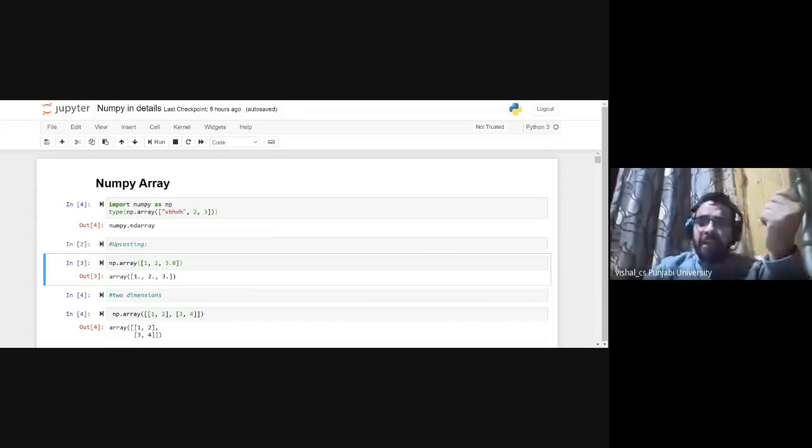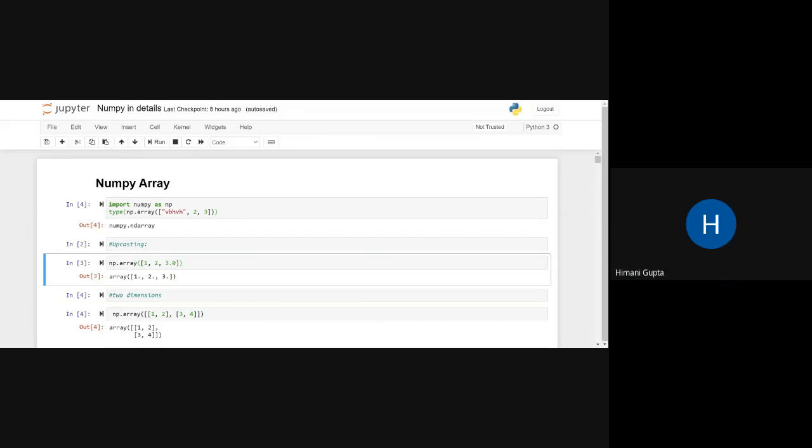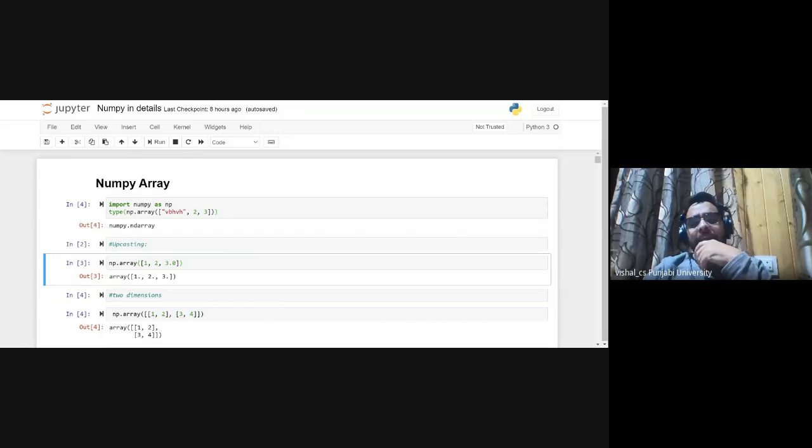Then why am I showing this? Sir, in the upper cell we are inquiring about the type of that np dot array. Okay, now it is displaying it. Tanvi Bansal, can you please tell me what I am doing in the next cell?